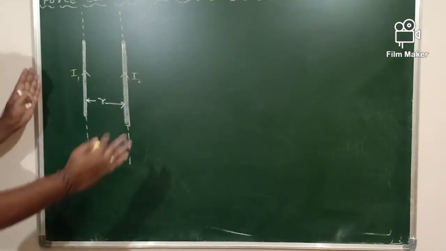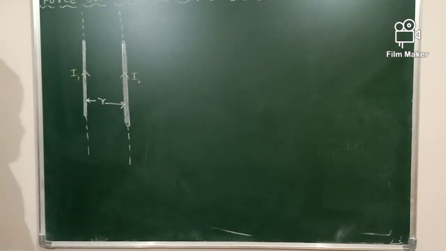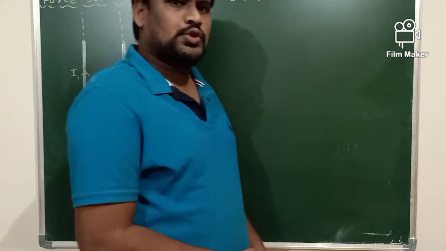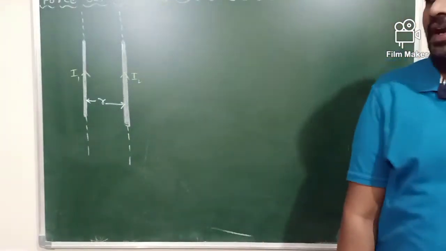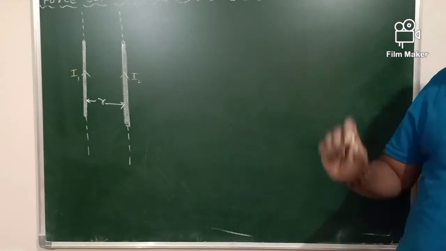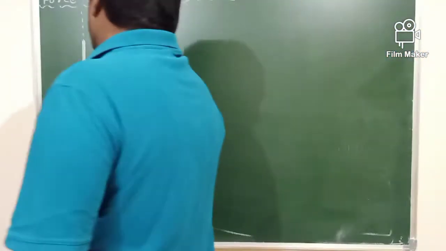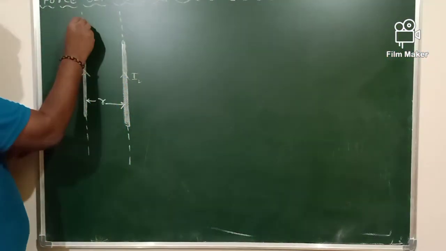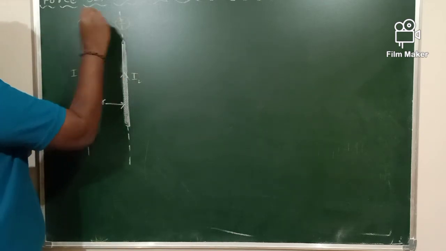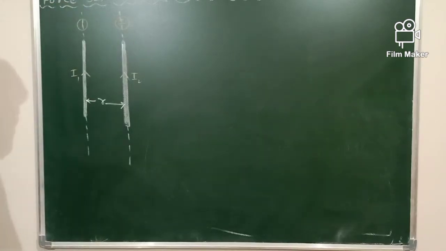Between these two conductors definitely there exists a magnetic force. Our aim is to determine the magnetic force which exists between the two parallel conductors here. We'll name it as the first conductor. This is our first conductor and this is our second conductor.